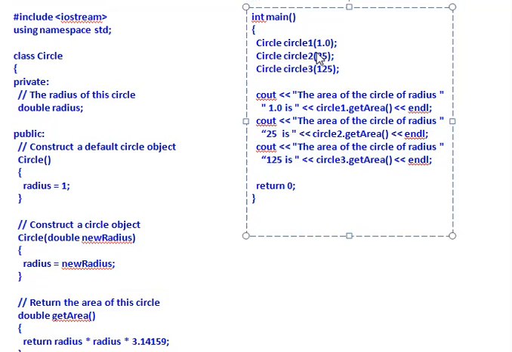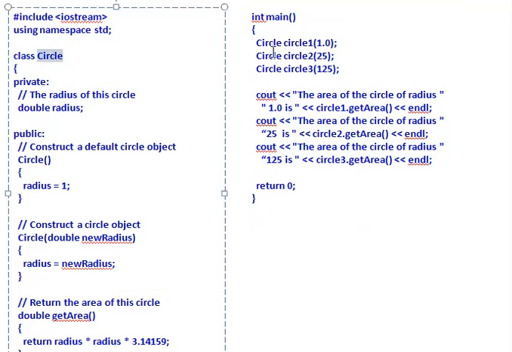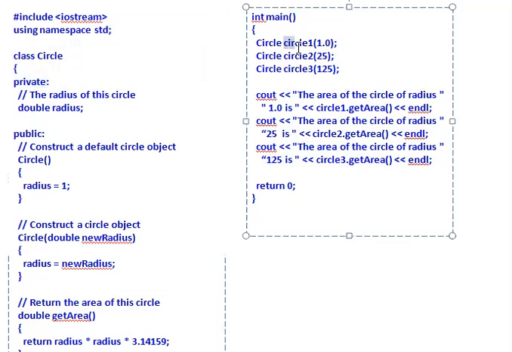So now we know about the class, how to create a class, how to define members, data types and member functions inside the class, then how to create an object and how to invoke the member function through the object.